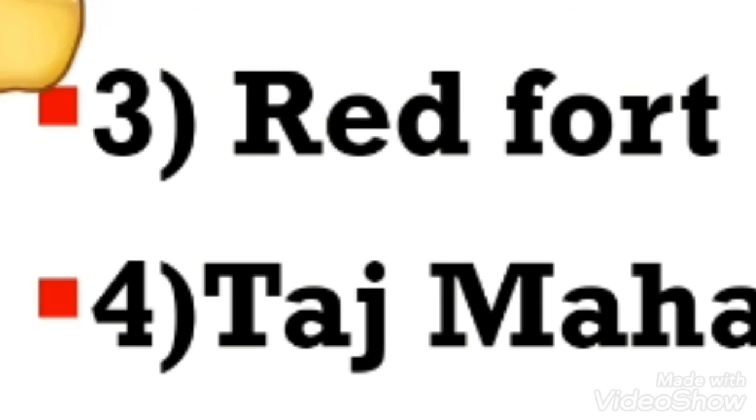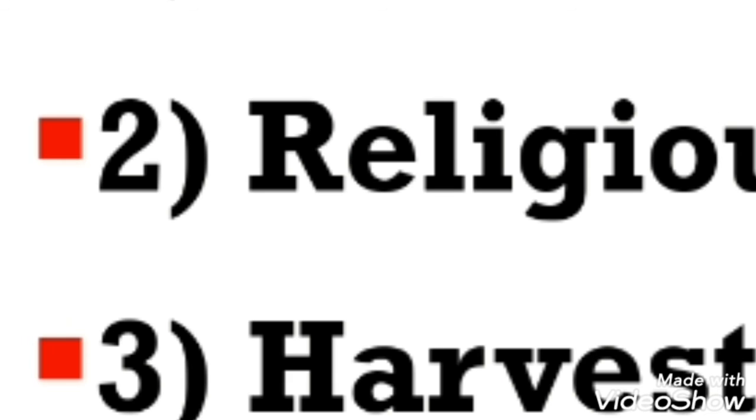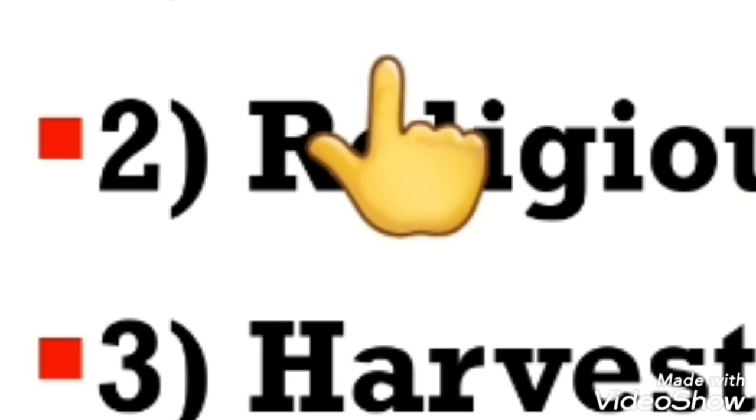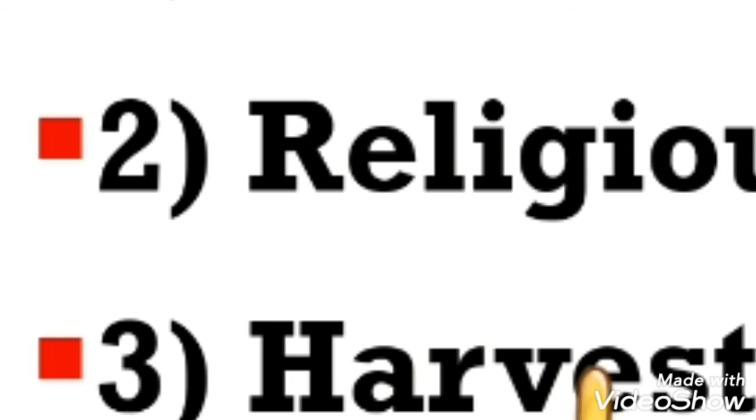Now question number 4: give any 4 examples of Mughal architecture. The Mughal architecture examples are Qutub Minar, Jama Masjid, Red Fort and Taj Mahal. Now question number 5: how many kinds of festivals do we celebrate in India? Students, there are 3 types of festivals in India: National Festival, Religious Festival and Harvest Festival.